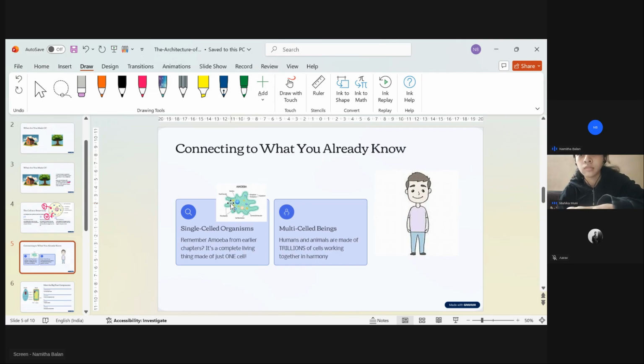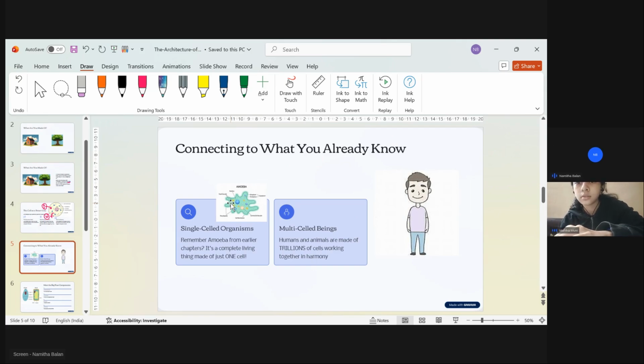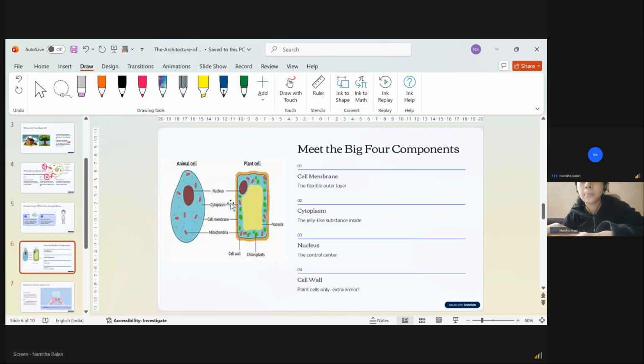What is the difference between unicellular and multicellular organism? Unicellular consists of only one cell, while multicellular organisms have trillions of cells. Or more than one cell. If it is there, it is called multicellular organism. Okay. So now we are just comparing.